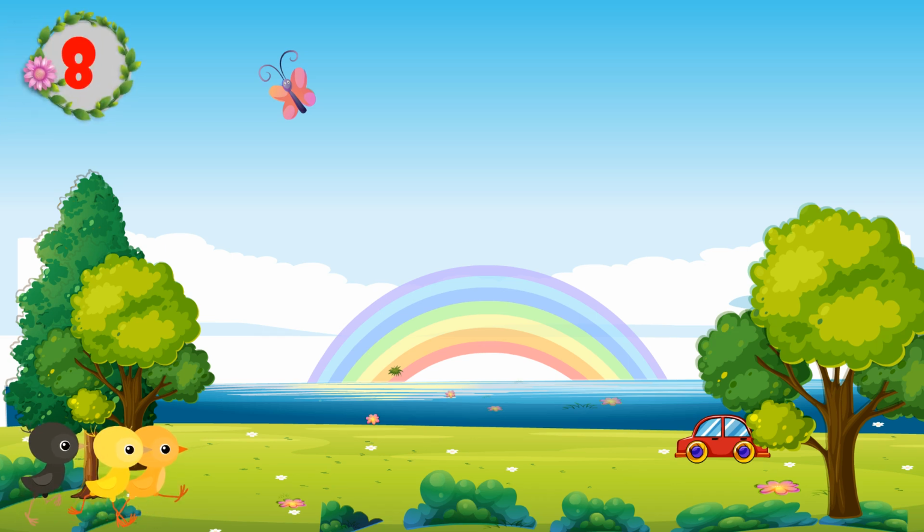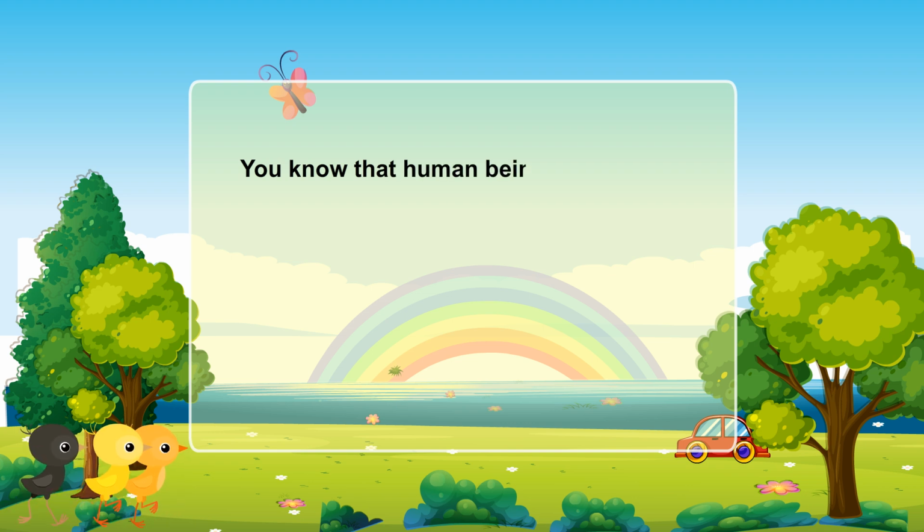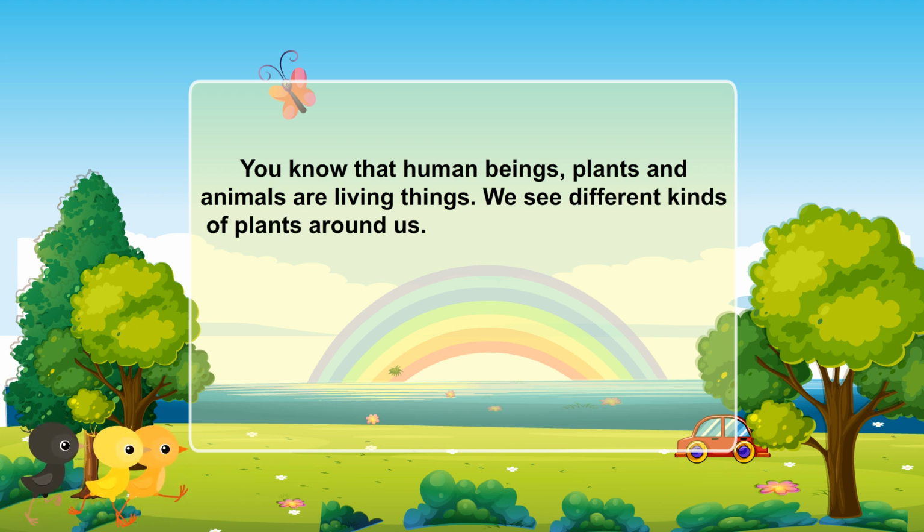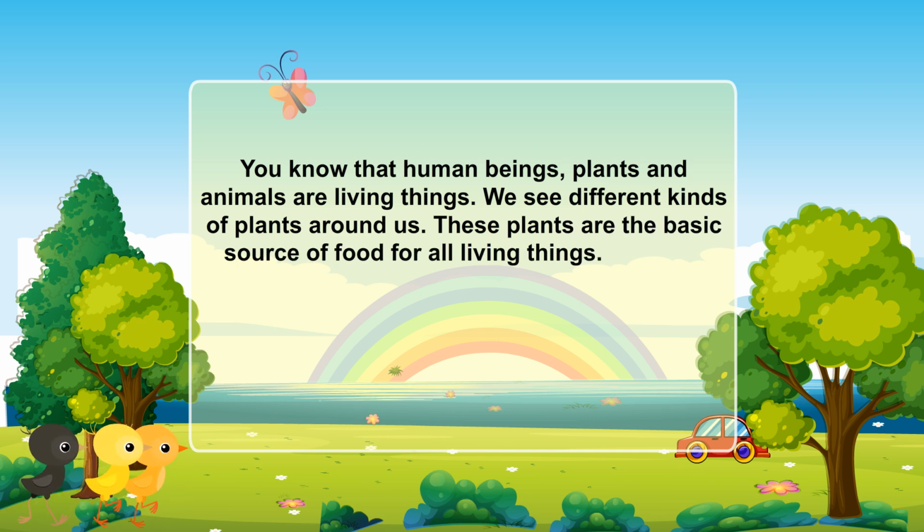Lesson 8. Plants and Animals Food. You know that human beings, plants and animals are living things. We see different kinds of plants around us. These plants are the basic source of food for all living things.